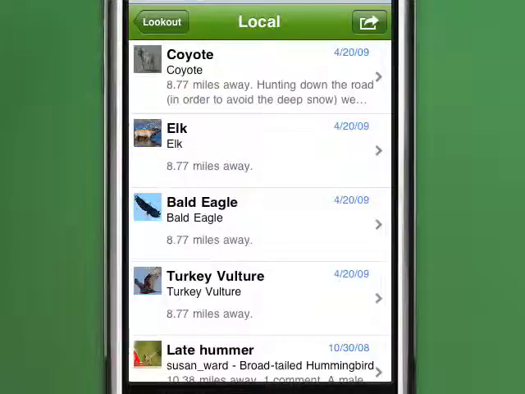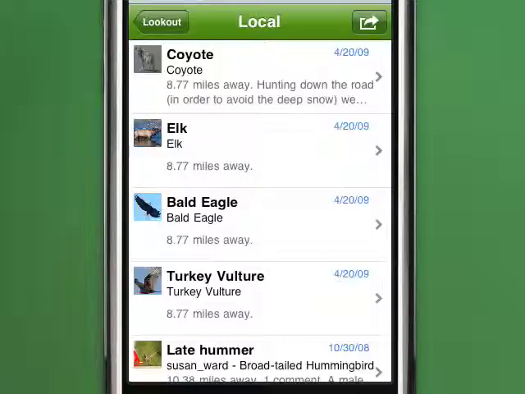Find your nature with WildObs Lookout. When you're out and about, start Lookout and it will geolocate your current position. Then it will communicate with the WildObs server and pull down local encounters.